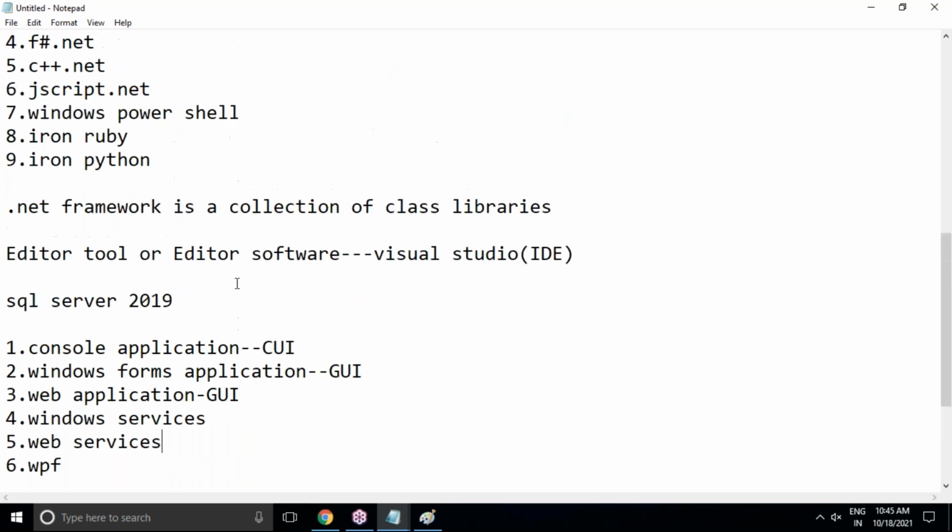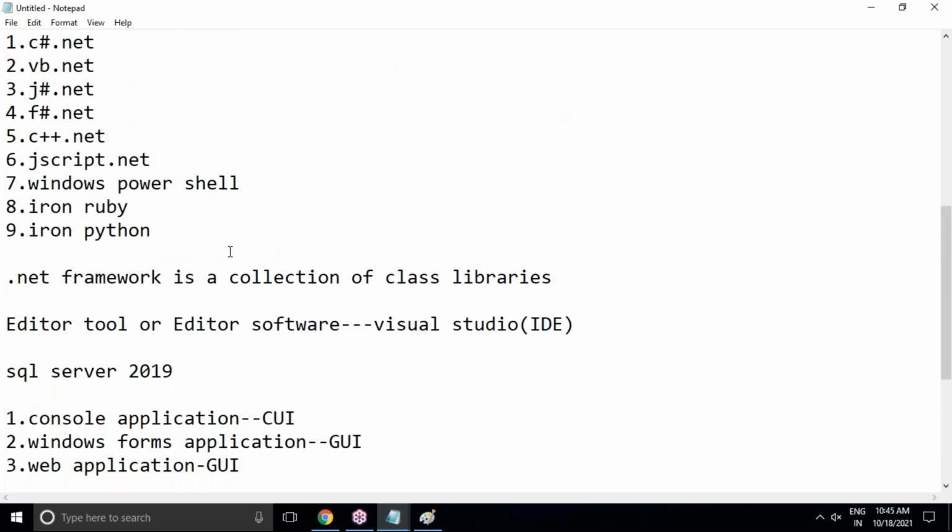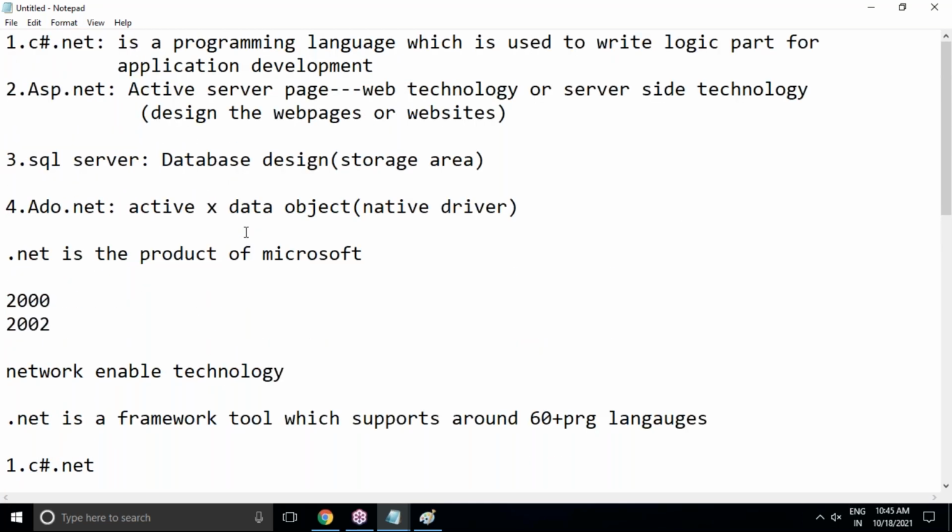So these are the application areas, and this is a completely basic introduction of .NET Framework and .NET, what subjects I'm going to cover in our session, and what software is required. In tomorrow's session, we'll continue with what the .NET components are, what the execution process of .NET code is, and how execution happens internally when we start writing C#.NET code, when we compile and run, what options are there. We'll discuss in detail. That's all from my end today. This is just a basic introduction.